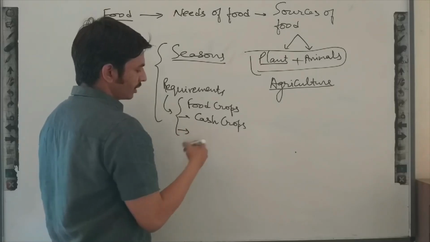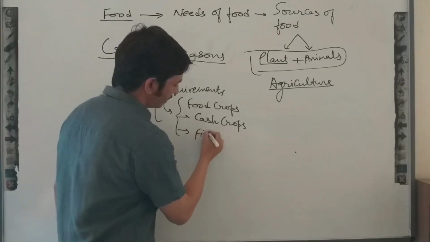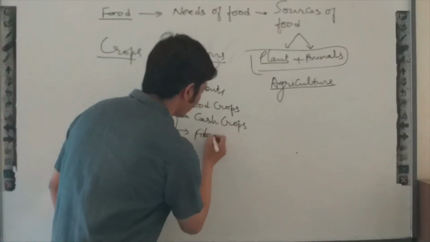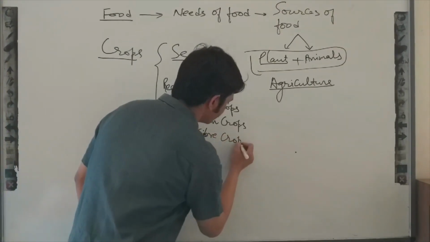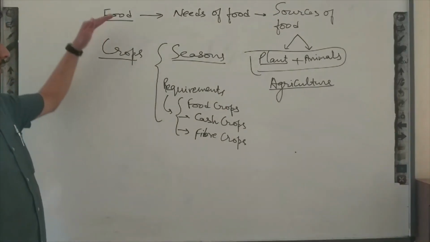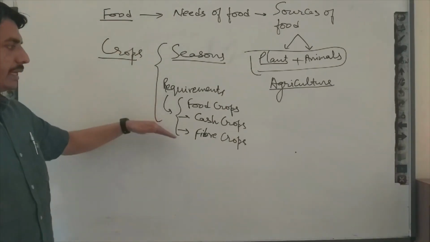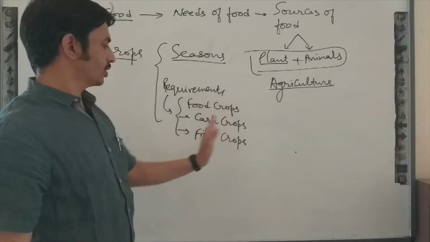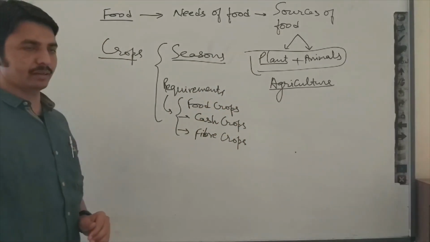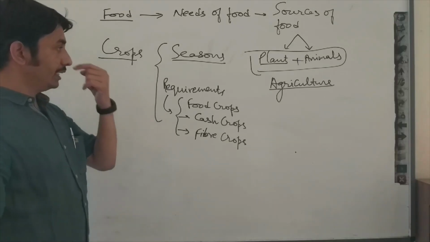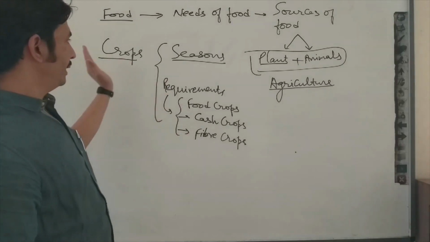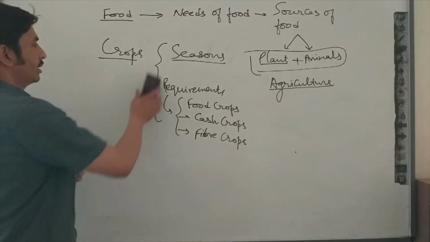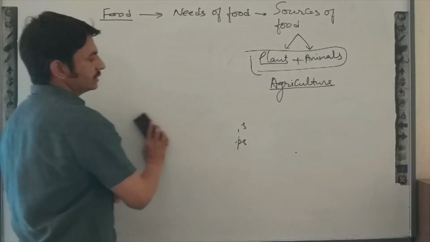We are growing crops to fulfill our requirement related to clothes, known as fiber crops. These are the categorizations of crops. Further, food crops can also be categorized, but in our previous video we discussed this, and also I discussed one agriculture practice